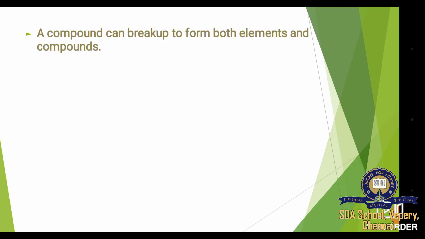Another category is, a compound can break up to form both elements and compounds. Here what happens is, a single compound will break up and form an element as well as a compound. The example is KNO3. Here KNO3 is a compound. It gives KNO2 plus O2. Here KNO2 is another compound and O2 is an element. So a single compound is split into an element and a compound. This type of reaction is called a decomposition reaction.